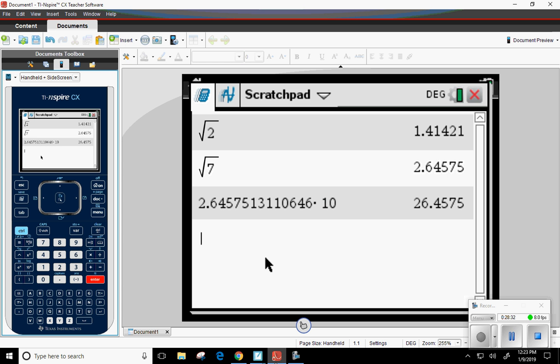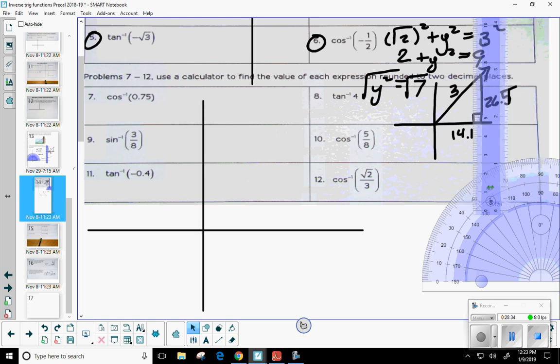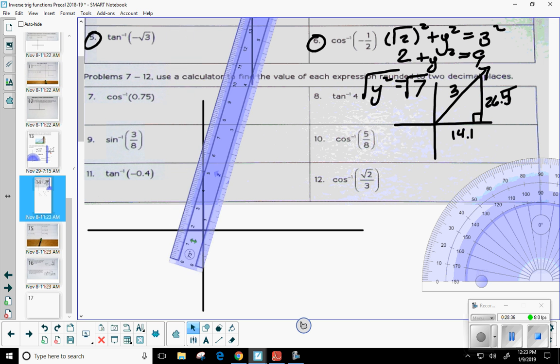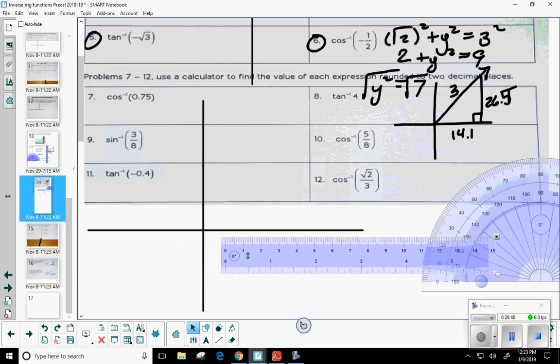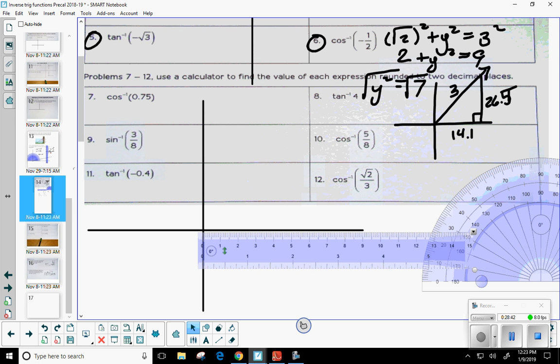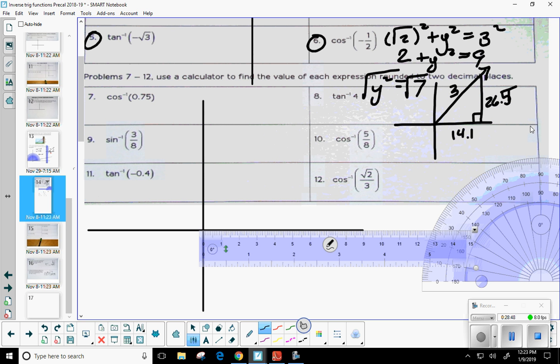All right. So let's see here. Come back over. I need my ruler once again. Okay, let's make sure this is horizontal. All right, so I need to go first horizontally 14.1. So let's say here's 10. So would you agree 14.1 right about there? Where I made that little dot? Okay. Now from that dot, I want to measure up 26.5.